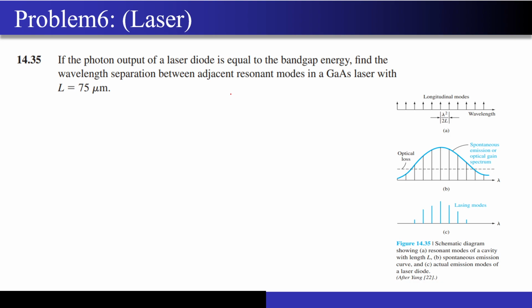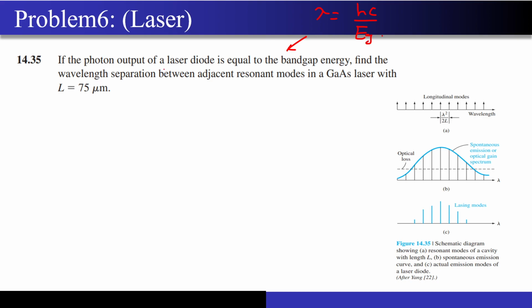Okay, so now let's solve the last numerical for this session and then we will close for today. What is this numerical asking us? If the photon output of a laser diode is equal to the band gap energy, we know lambda is nothing but hc by Eg.